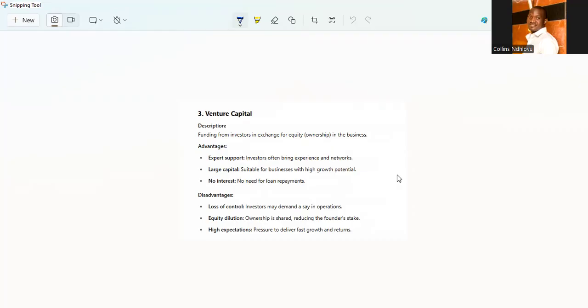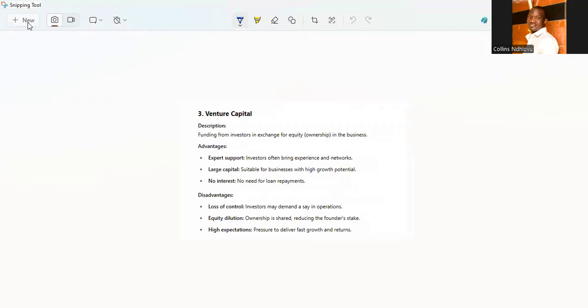The only problem is that you lose control, and you now share ownership, and you dilute what? The ownership will reduce, and your initial intention might be misdirected. And there are also high expectations, so there might be pressure for you to deliver based on what you agree on.